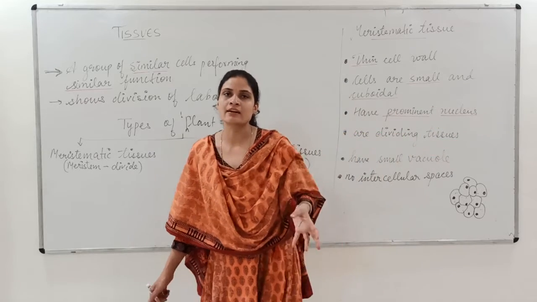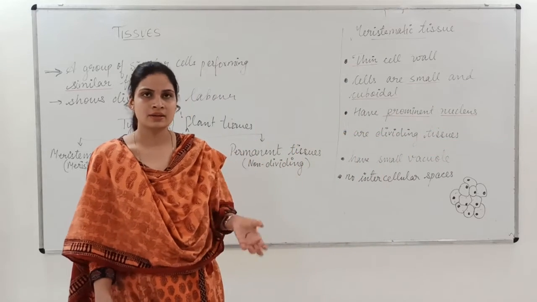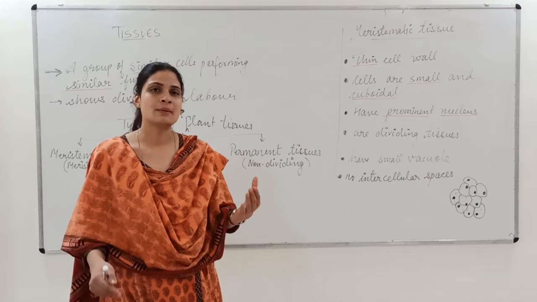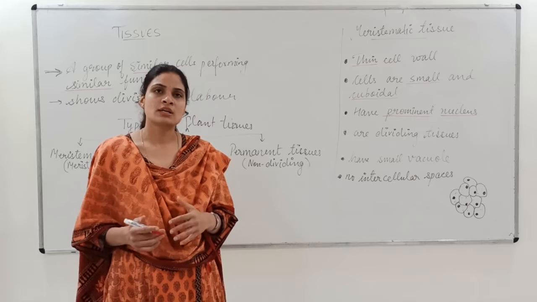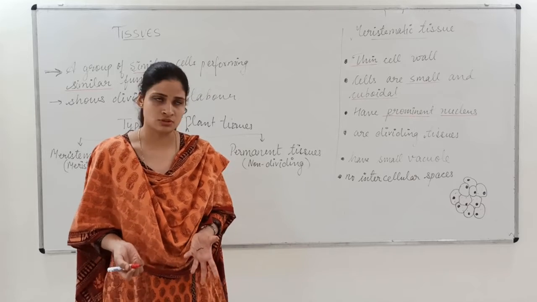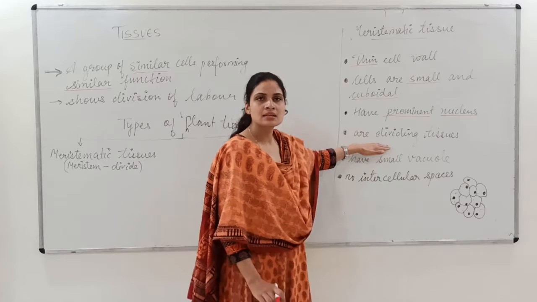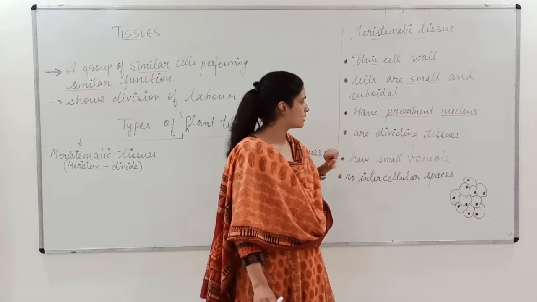As earlier I have told you, these cells are living. They are meristematic. They are present in different regions of the plant, so they will always show division. That means these tissues are dividing tissues.